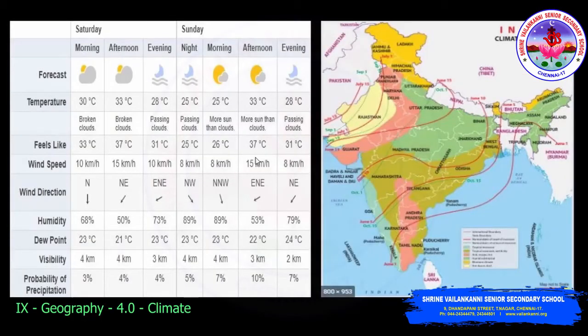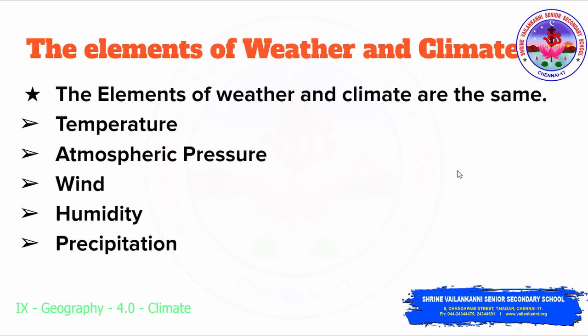Okay, this slide tells about the weather report and here they have mentioned the climatic regions of India. Now we saw the sum total of the weather conditions is climate. So obviously the elements of weather and climate will be the same. So what are all the elements? The elements are temperature, atmospheric pressure, wind, humidity and precipitation.